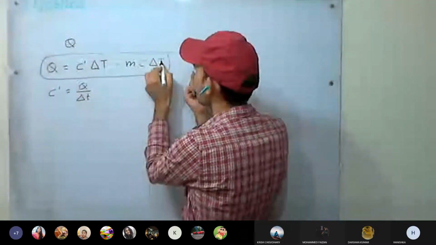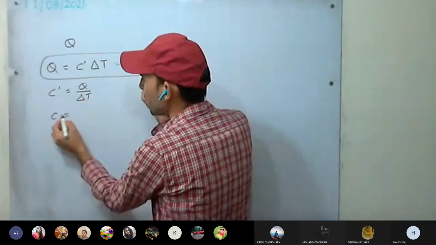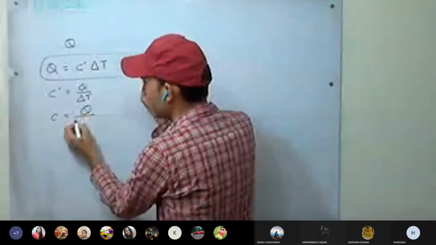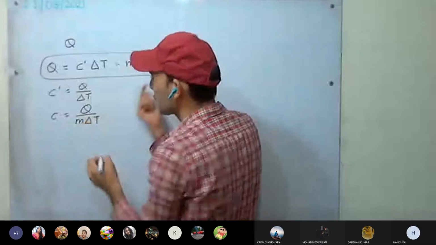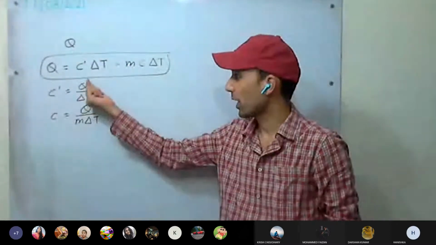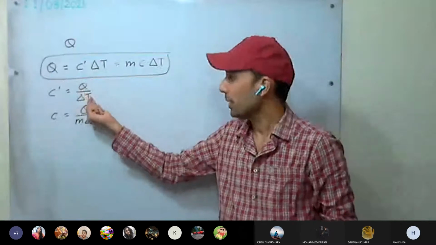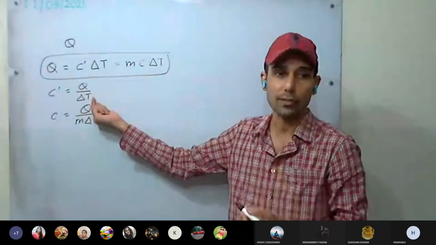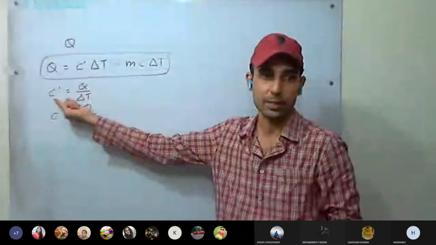Capital T we will use. And specific heat capacity is Q upon M delta T. This we have studied: the heat energy required to raise the temperature of a substance by 1 degree Celsius or 1 Kelvin is the heat capacity of that substance.